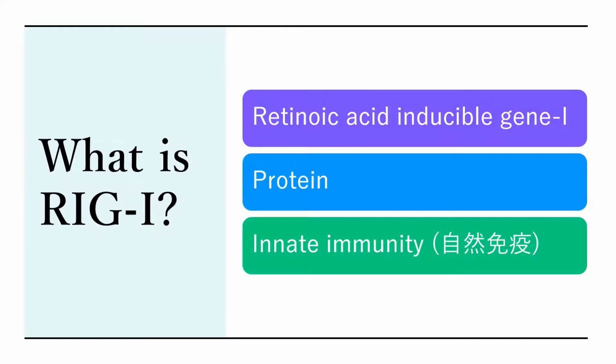Then, I'll introduce what League I is. The formal name is retinoic acid inducible gene I. You don't have to memorize it, but you can understand that it is a protein from its name. It works on innate immunity.